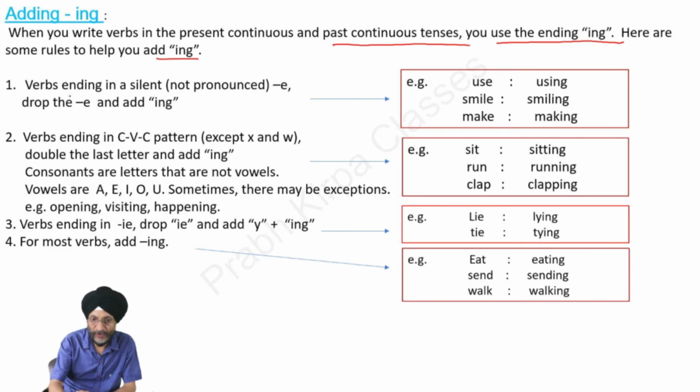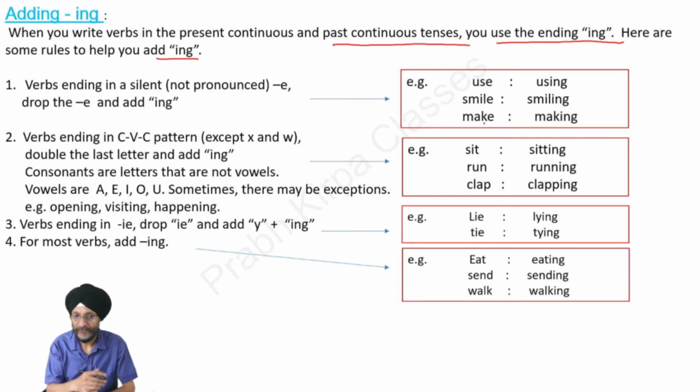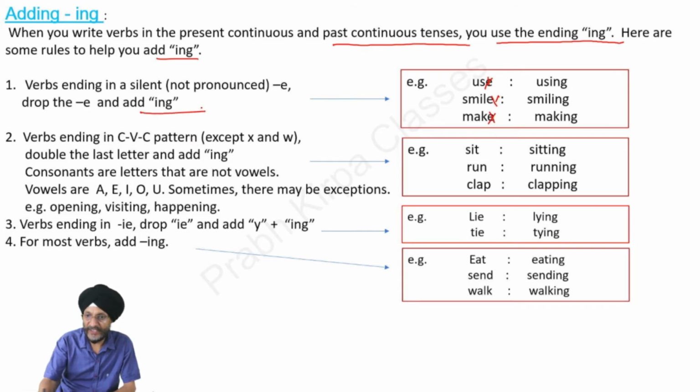In the case of verbs which end in a silent E, that is, an E that is not pronounced, for example use, smile and make, E is silent. In that case, we have to drop E. E is cut, and we add ing. You will see use becomes using, smile becomes smiling, make becomes making. E has been removed and ing has been added.